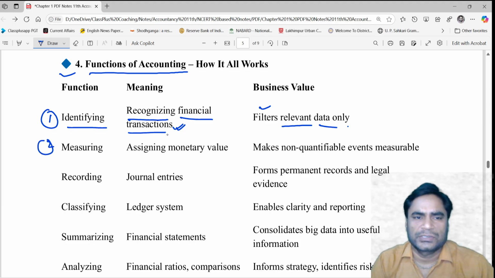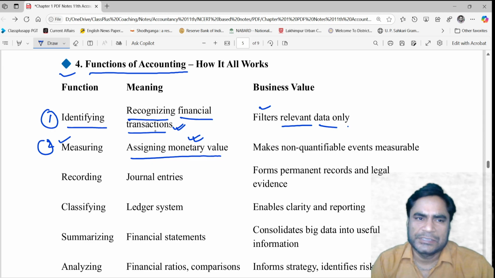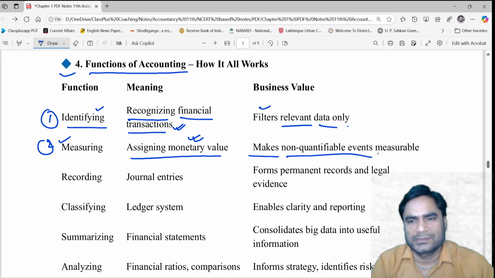The financial transactions are supposed to be assigned some monetary value. It means how much money, what is the amount of the financial transactions you have identified in the first function, is determined in the second function of measuring. Here the monetary value is assigned to the business transactions identified in the first function. So this makes non-quantifiable events measurable.